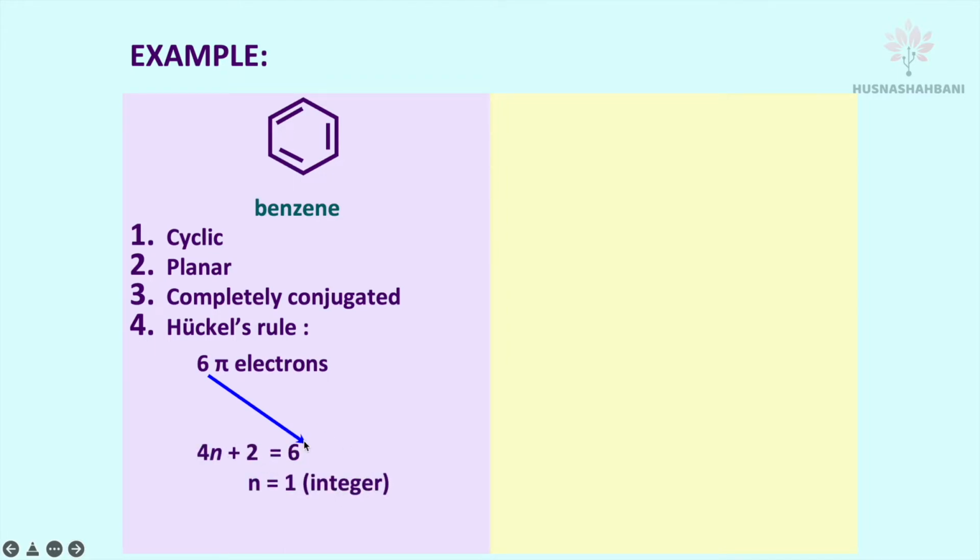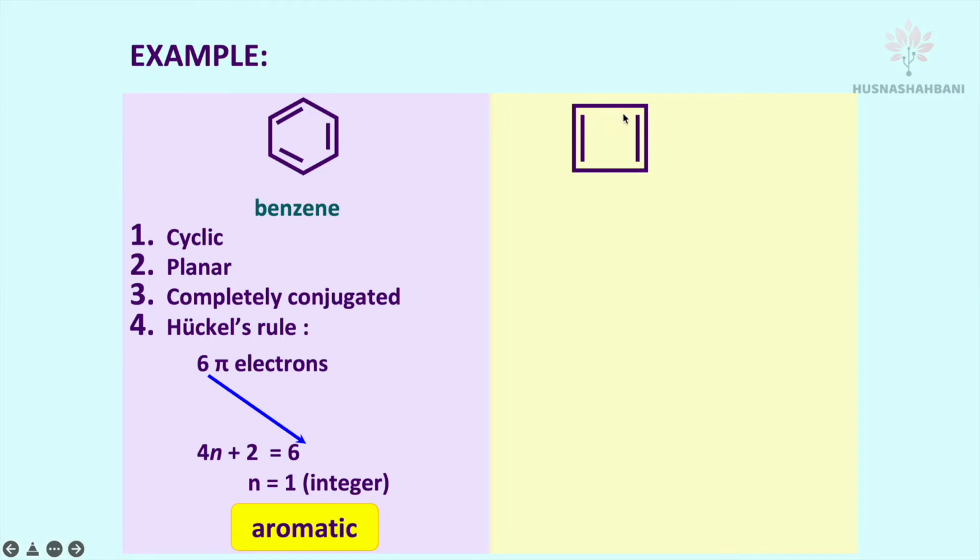So 4n plus 2 equals the number of pi electrons in the compound, and then n equals 1. So our n value is an integer. So this compound satisfies Huckel's rule. It must be an integer. So we can say that this compound is an aromatic compound.